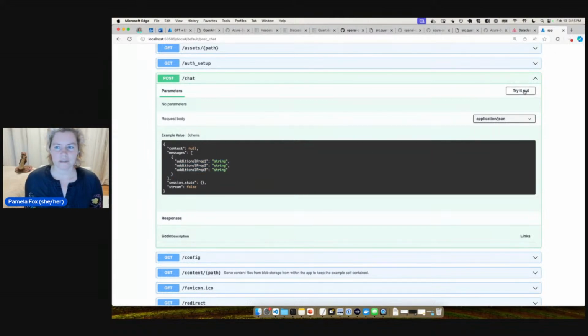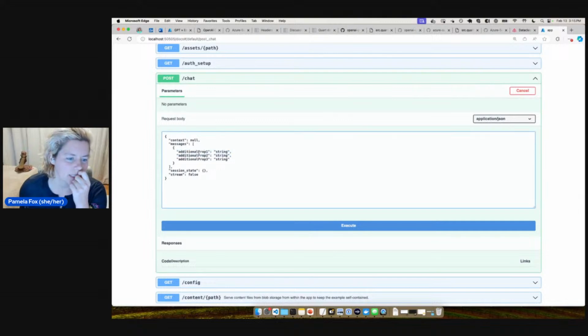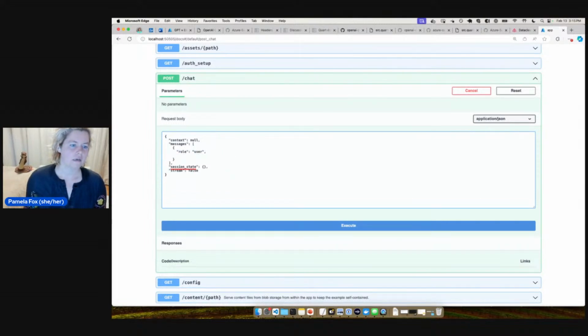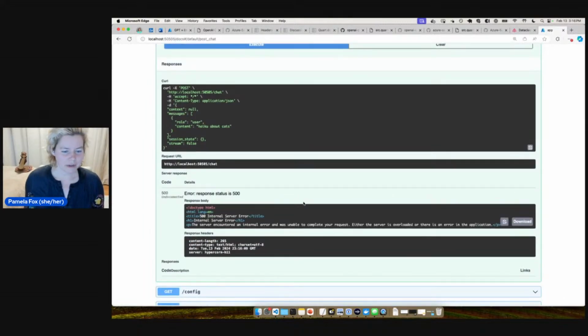example. So let's try that out. Okay, so we definitely want to get more specific with messages because this is not a very good message list, because what it should be is actually something like role user, content, haiku about cats. All right, and then it's giving me a little squiggly. Oh, just because of spell check. I don't spell check my APIs. Silly browser. Okay. So now we've got a 500 error.